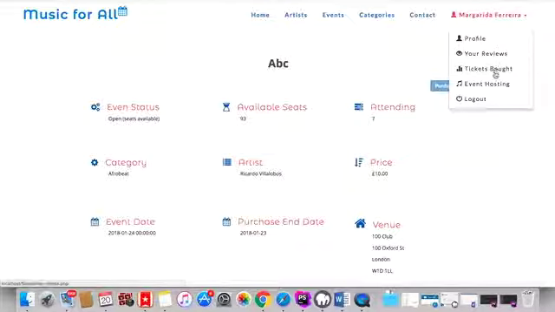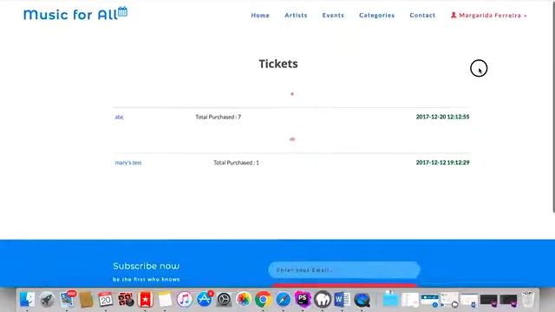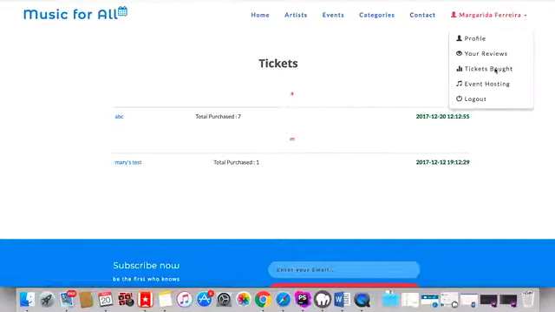And if we go here, because I'm logged in to be both a participant and a host, I can see both my tickets bought and all the events I'm hosting. So we'll see now the tickets bought, for example. We can see that I've purchased 7 for ABC and 1 for this event called Mary's Test.